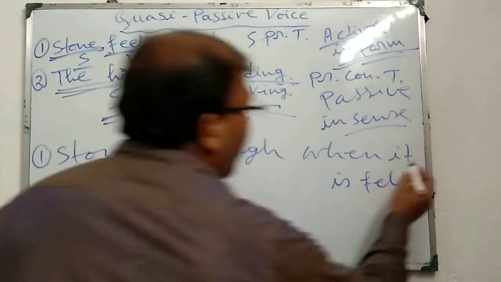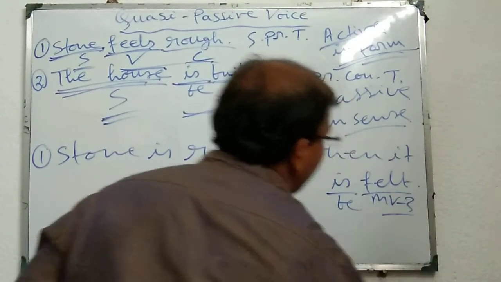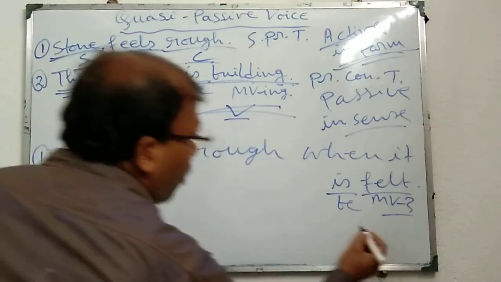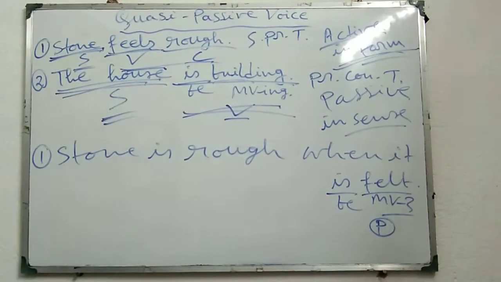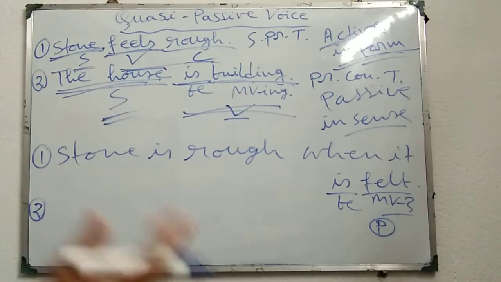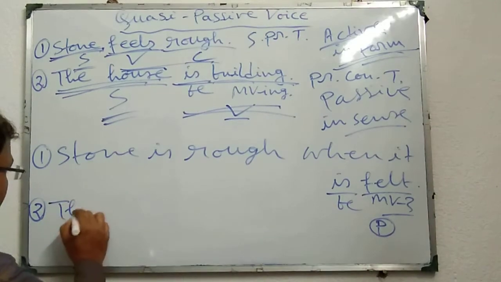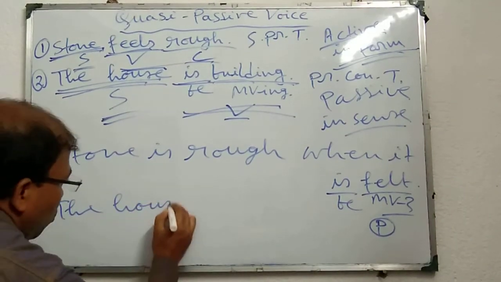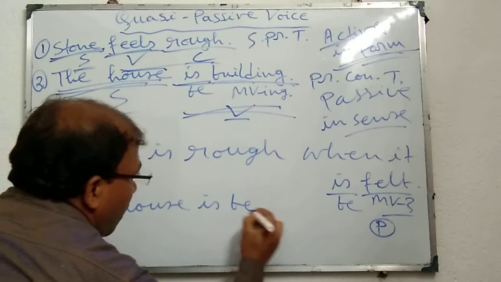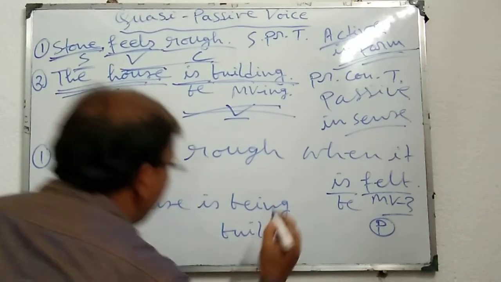Look here, the verb is felt. It is MV3. That's why it is full passive voice. Similarly, the second sentence can also be changed into full passive. The house is building. We can say the house is being built.